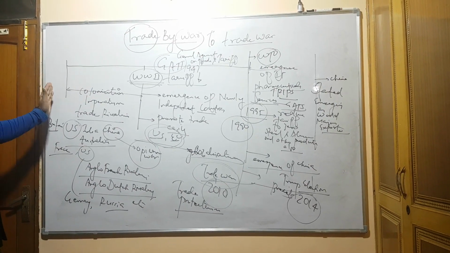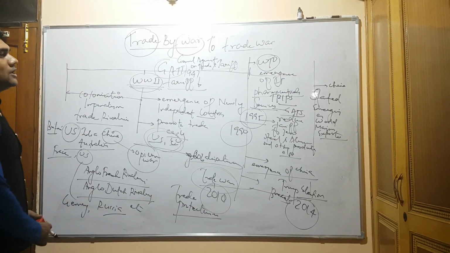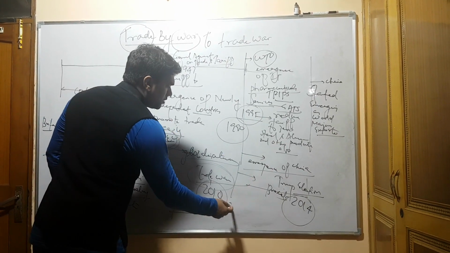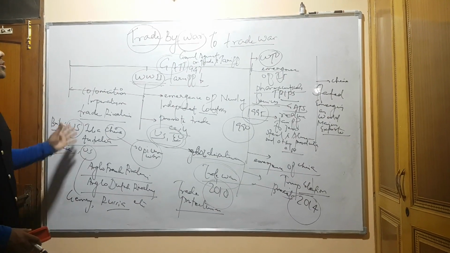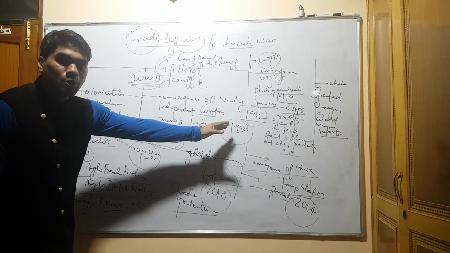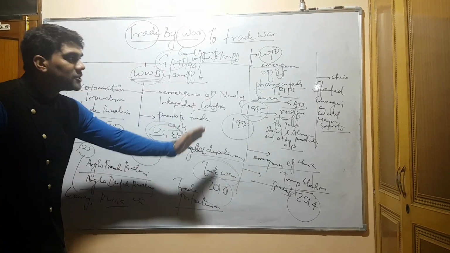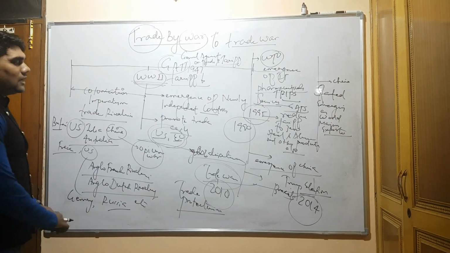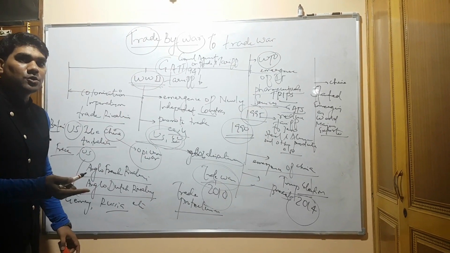See here, this was the time when trade by war has converted into trade war. Till 2014, developed countries watched that they are going to be the major rulers, but after 1990s they were not knowing that China will emerge. They were continuously pushing for the reduction of tariff, and they have promised also in 1990s that they will reduce the tariff to zero.